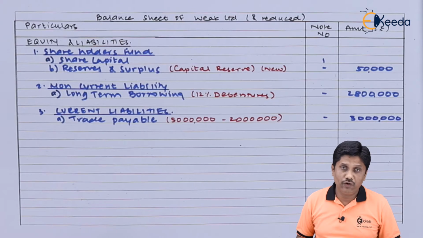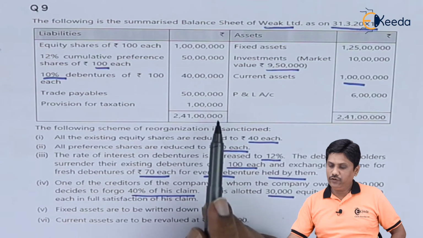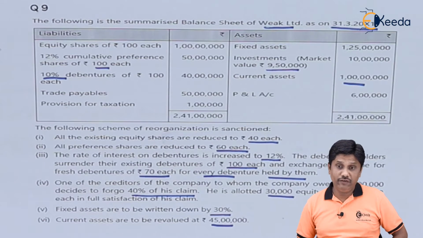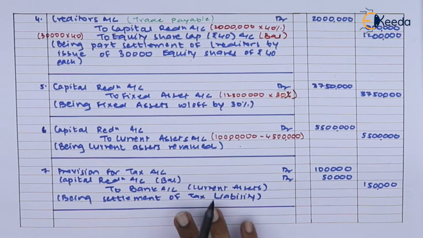There is one more amount on the liability side, tax provision, but I think it is settled. Let me show you that. You can notice tax provision was there 1 lakh, and we have recorded the entry for that. Entry number 7 is there, where we have debited the tax provision account, so that account is also cancelled. It will not come in your new balance sheet. So that's it on your liability side. I will take a total of the liability side, but sorry, I can't take the total because a few amounts are still not there. I will keep a space blank for that.